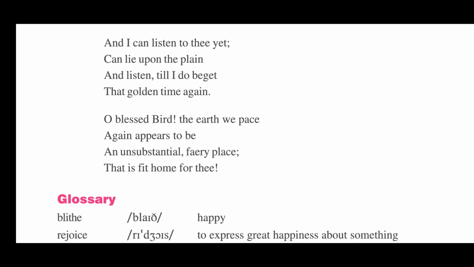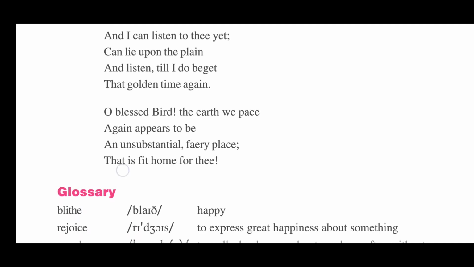Golden times means the past childhood schoolboy days of the poet. The poet says that as long as he listens to the voice of the cuckoo, he will not be able to get back those golden times. Beget means to gain something again, to get something again.